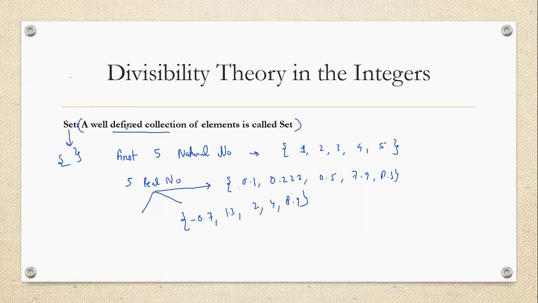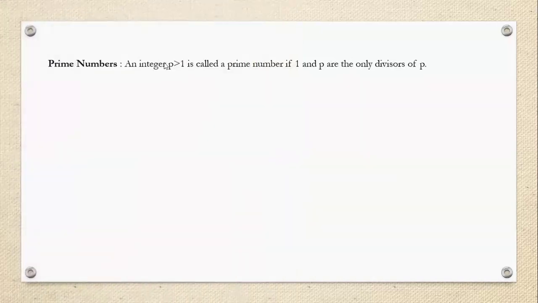A set should be a collection of well-defined elements. Here the keyword well-defined means they should always have a fixed value. When I say that you have to type the first 5 natural numbers, then every person will write this set like this. No difference will be created. Understood?